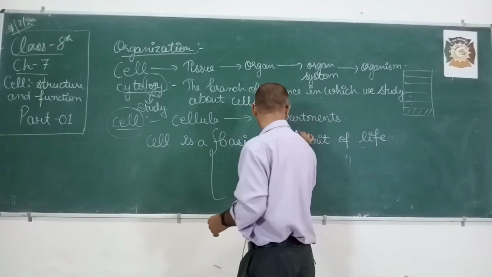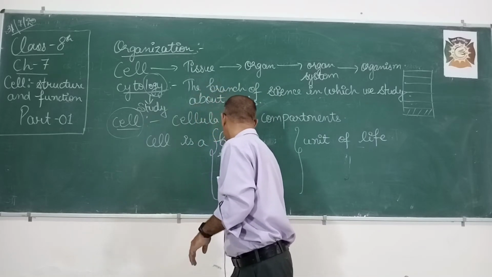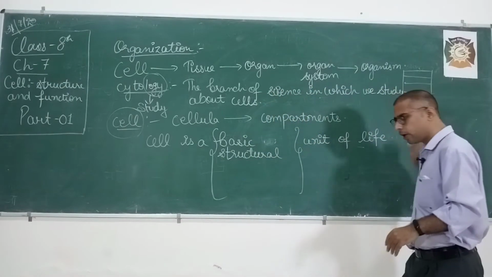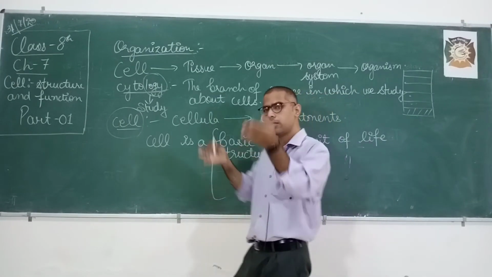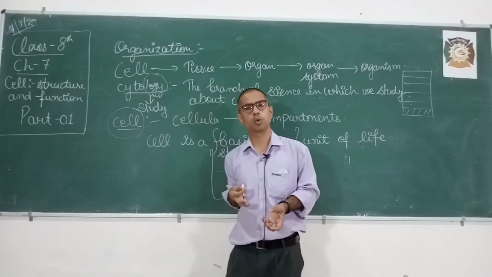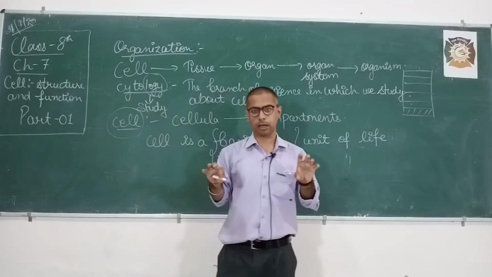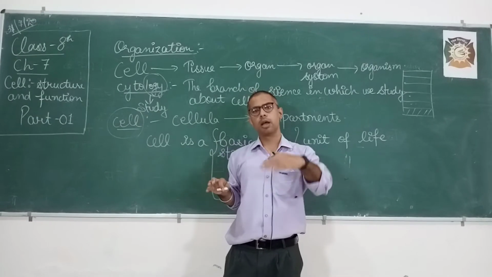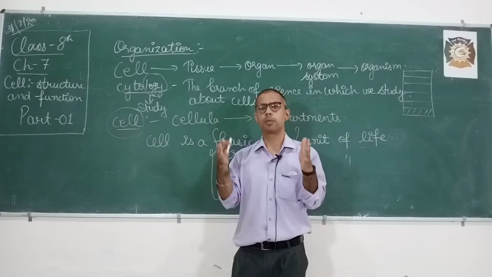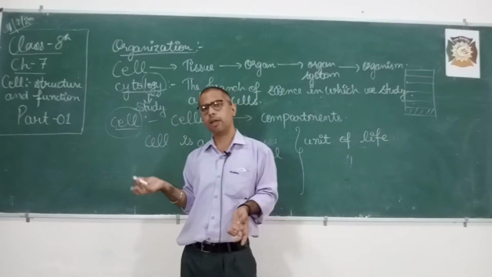Okay. Next, cell is a structural unit of life. Suppose in your house you're making a structure or a design. Suppose I'm talking about this building, or your house, which is made up of a small thing known as brick. Understand? When you're building your house, you put a lot of bricks together, and all those bricks joined together will result in a building, either a building or a house.